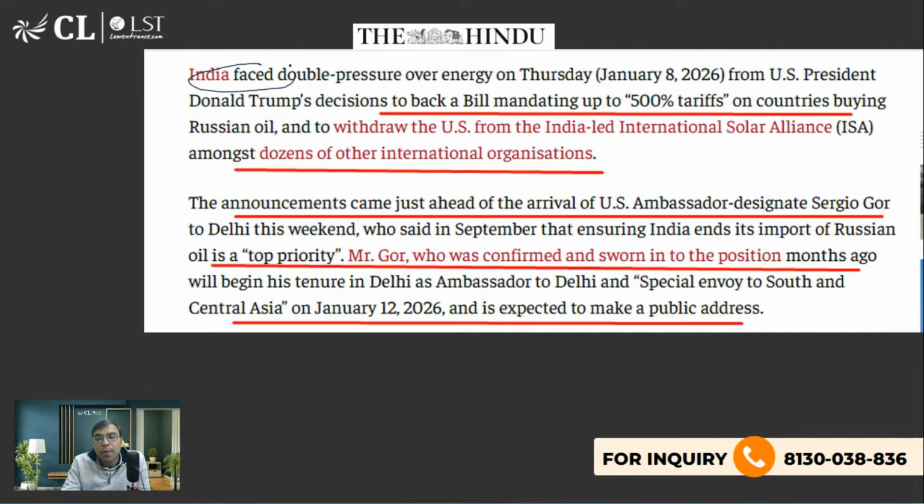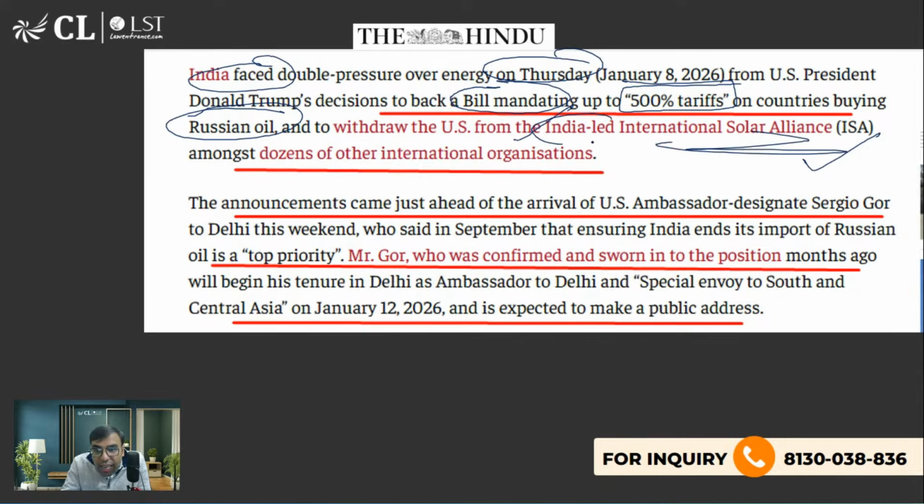So India faced double pressure over energy on Thursday as the US President decided to back a bill mandating 500% tariff on countries buying Russian oil, and decided to withdraw from the International Solar Alliance and other international organizations. Because the International Solar Alliance is an India-led initiative. That was an initiative of India. We will discuss it in tomorrow's class. In 2015 maybe we had established the International Solar Alliance with the help of France. So to signal that they are not happy with India, the USA had decided to withdraw from the International Solar Alliance. They are trying to build pressure on India that you should stop buying Russian oil.